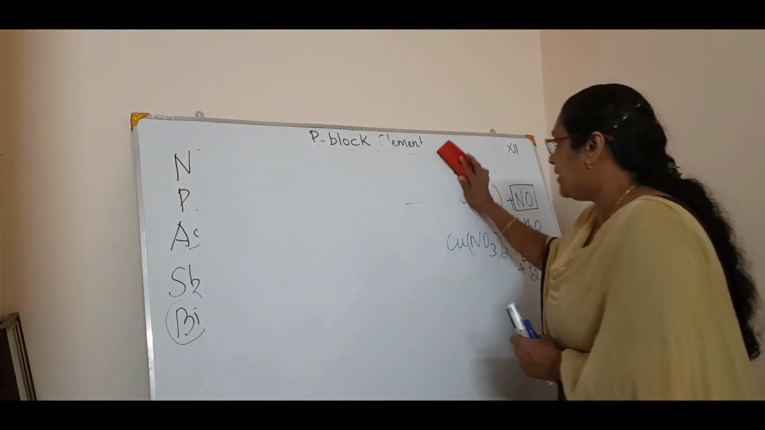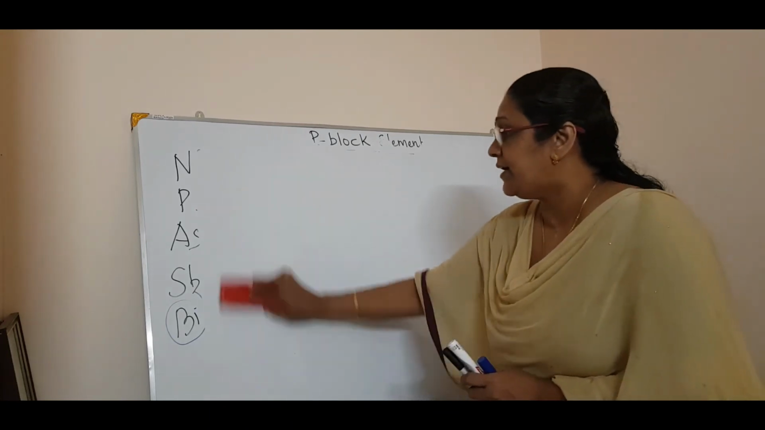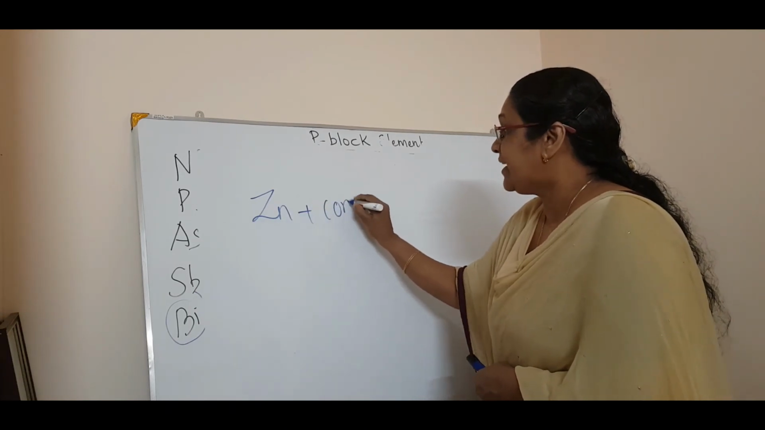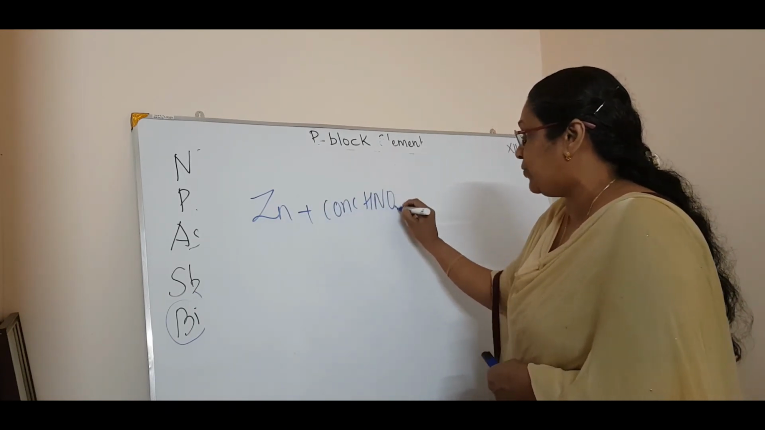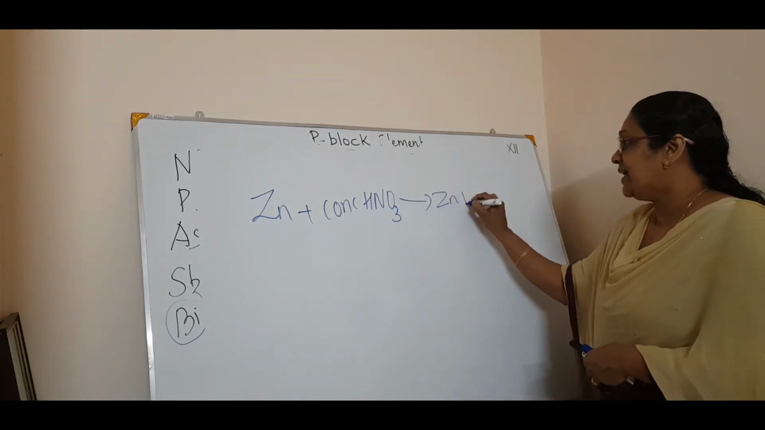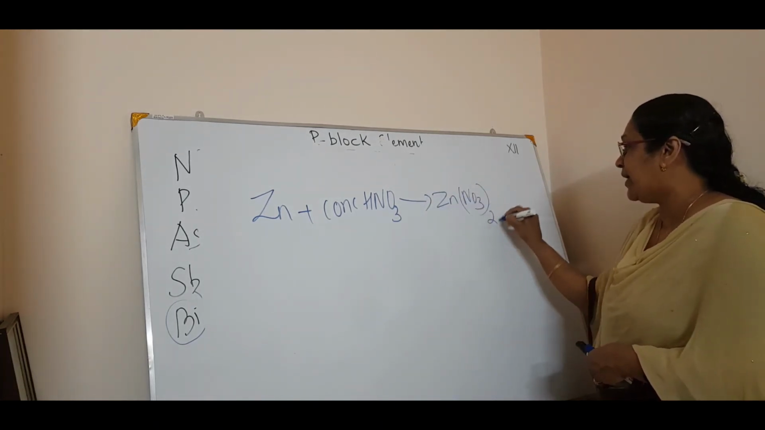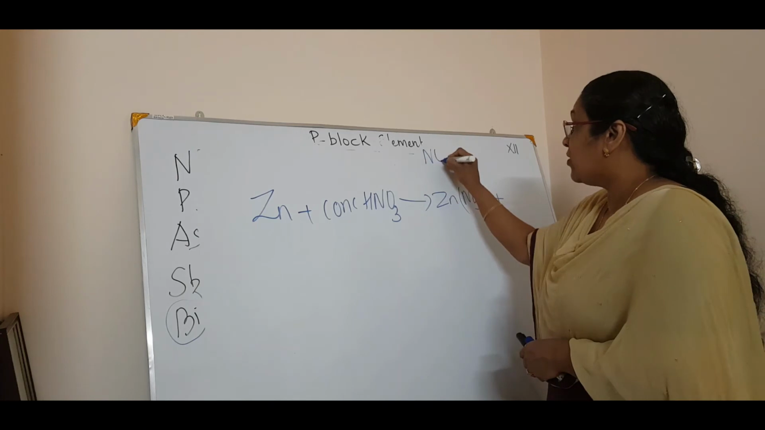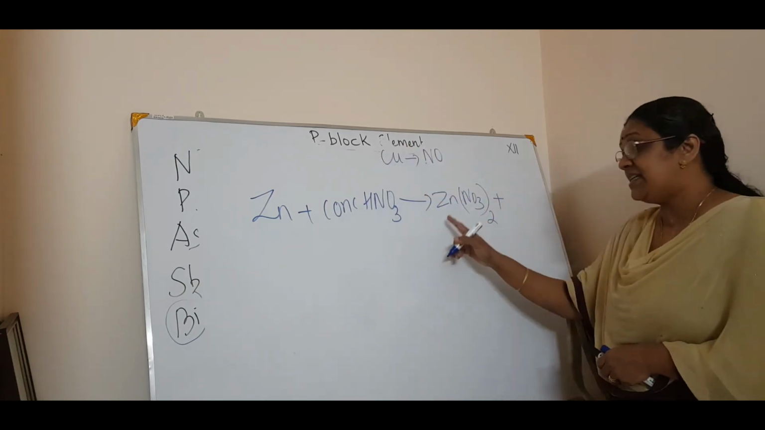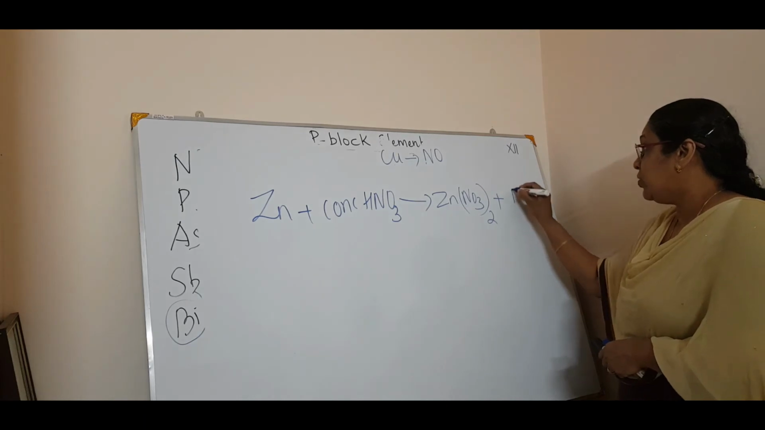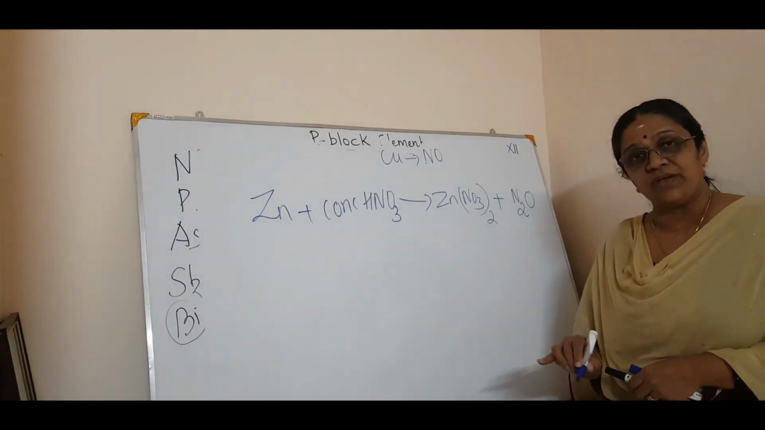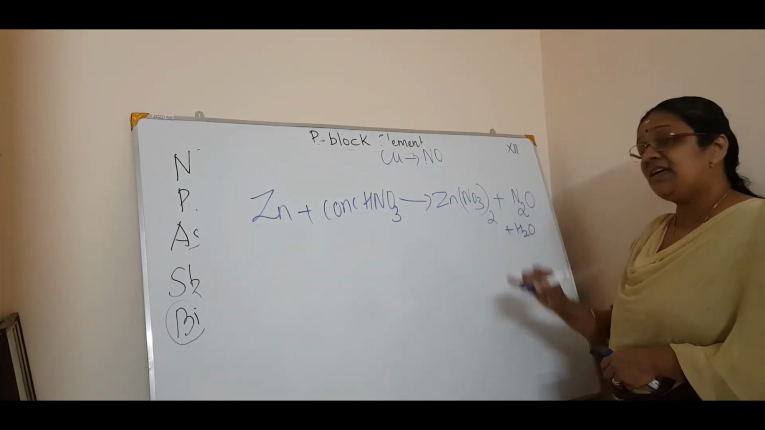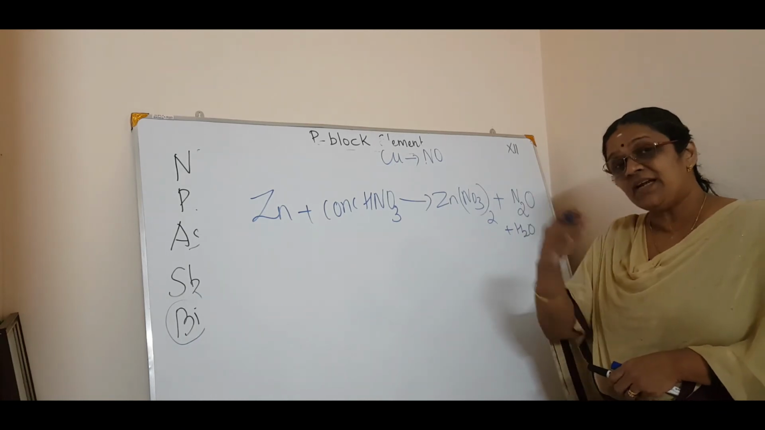Now we will pass on to what happens when zinc reacts with concentrated as well as dilute nitric acid. When zinc reacts with concentrated HNO3, you will get zinc nitrate, that is Zn(NO3)2, plus, if it was copper you would get nitric oxide. Listen, copper gives nitric oxide, but in zinc, if it is concentrated, you will get nitrous oxide, laughing gas, N2O, instead of NO, along with water. See the difference? It depends on the metal.